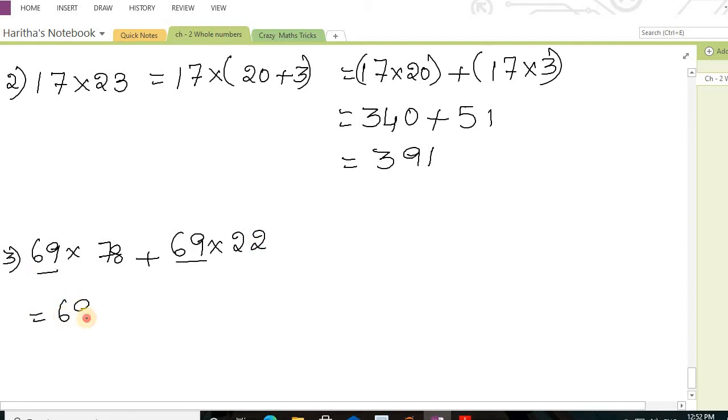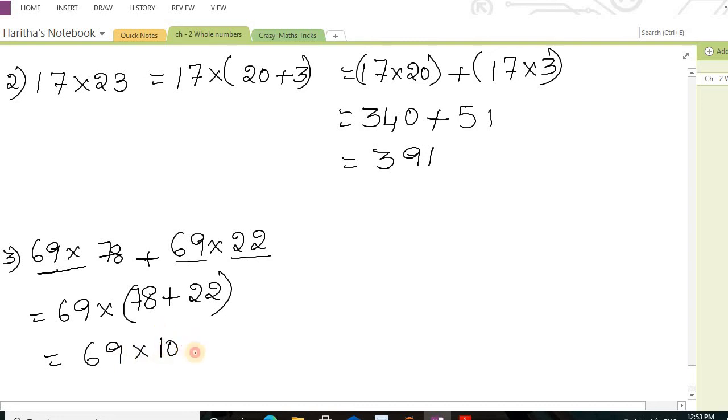So just remove 69 from that. And if you remove 69 and the multiplication symbol, what is left? 78. Next what symbol? Plus. Next what number is there? 22. Just add 78 plus 22, after adding how much will you get? 100. So 69 into 100 is 6900. Okay, is this clear?